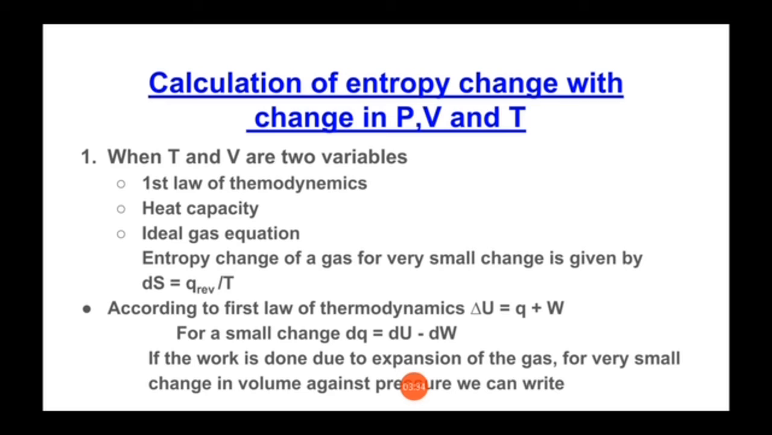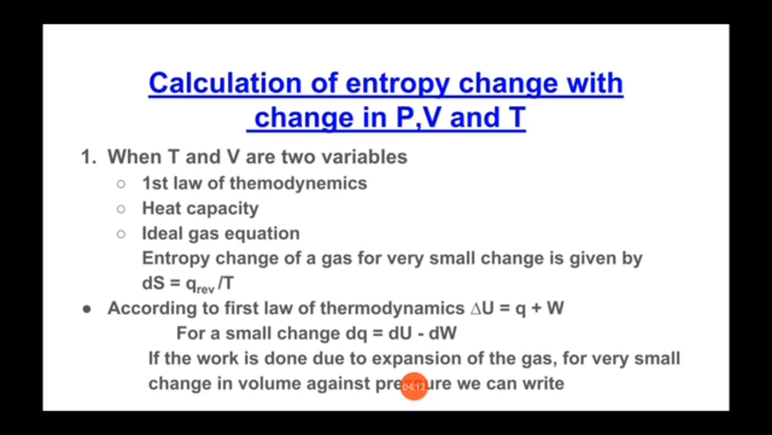And we know that the relation between CP and CV, that is CP minus CV is equal to R, because we have to use this equation. And third important point is the ideal gas equation. So what is this ideal gas equation? That is PV is equal to nRT, and for 1 mole of an ideal gas PV is equal to RT. So these are the three important points that will be useful to us for understanding this theory.